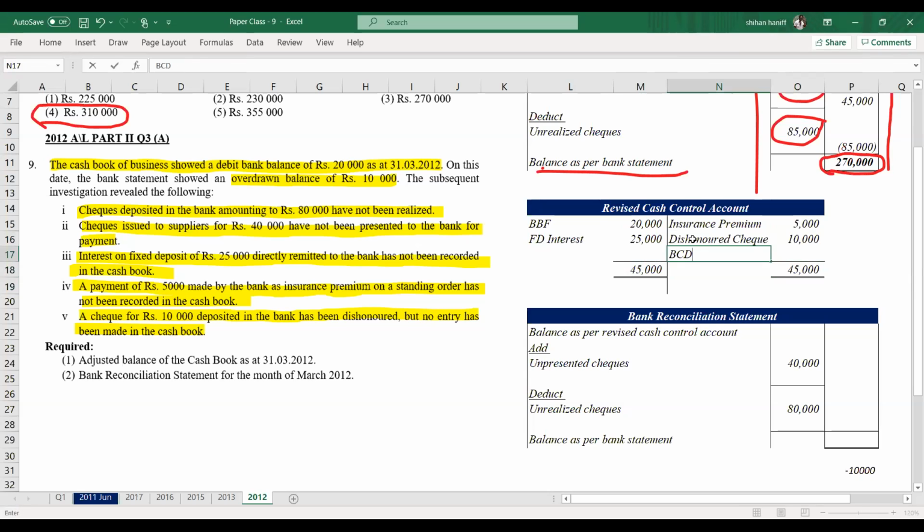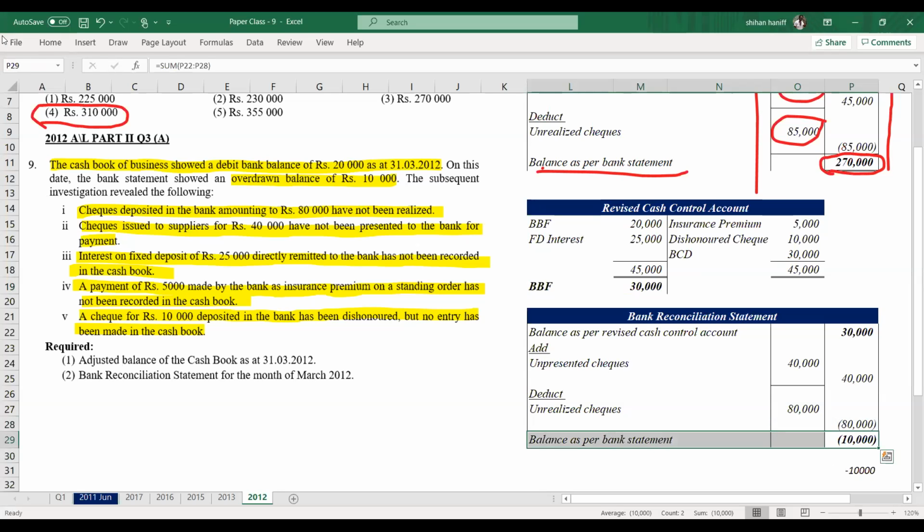So those are the transactions we have. Then the closing balance, 45 minus 30,000 is the closing balance. 30,000 plus 40 minus 80 is how much? Minus 10,000.